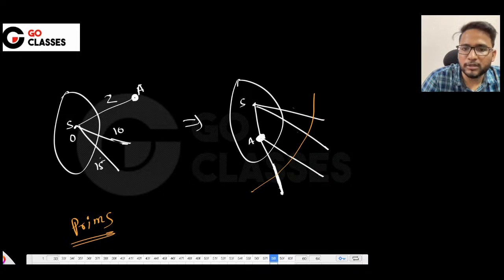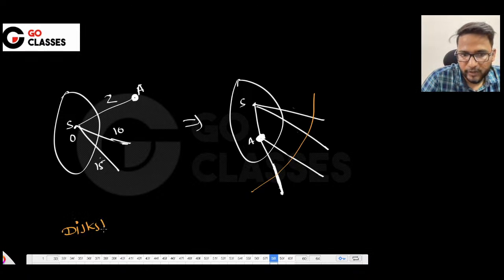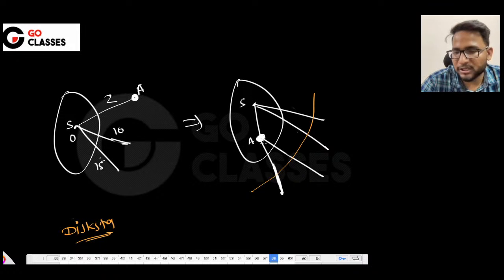Okay, now let's talk about the Dijkstra. What does Dijkstra do? Then you will be getting the difference. Dijkstra says that I will also take the minimum, but I will take the minimum based on S. See, this is 0, these are the S costs, so it is 2, 10, 15. So Dijkstra will finalize this A definitely, and till now both are the same. This was the 2, that is okay.